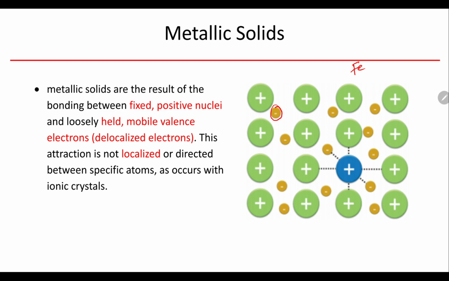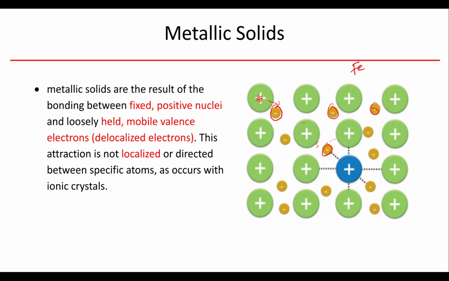We know most of the volume of a compound is empty space. So what happened is this atom tossed out its valence electron, and that valence electron now exists in the space between a number of different atoms. And so now we have what we call a sea of delocalized electrons, because these electrons in the spaces between the atoms don't belong necessarily to one atom, but to all the atoms. As a result, we get strong electrostatic attractions between these ions, but they're not localized. They're not in a specific direction.